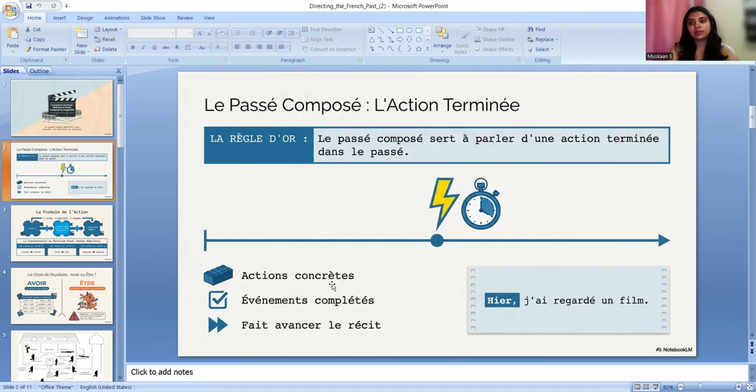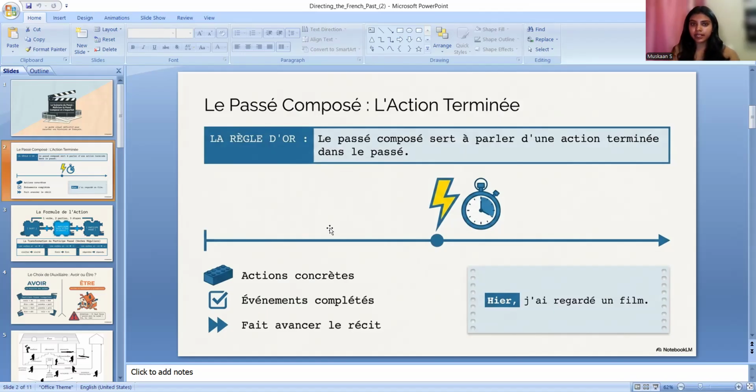Now, action concrète. Concrete actions, the actions which we have talked about in the past, the action which has some goal or some value after you have done that. Here concrete actions basically means the actions which have some value, which have some goal.